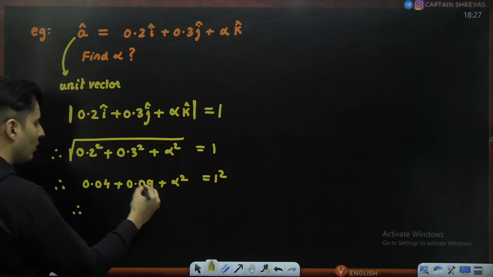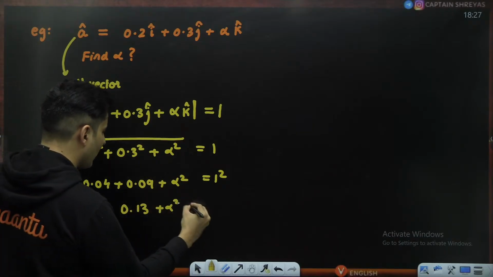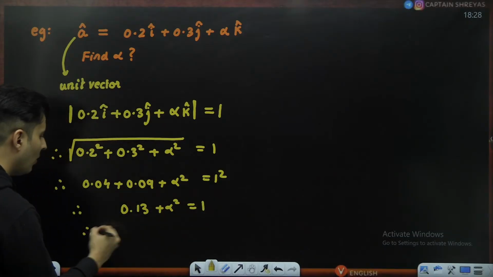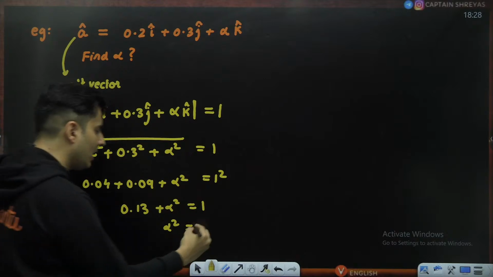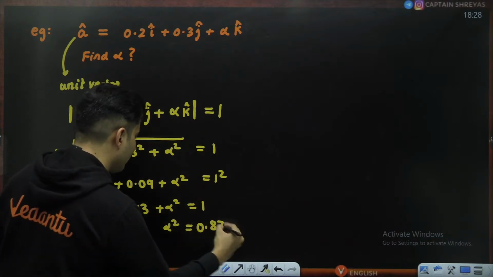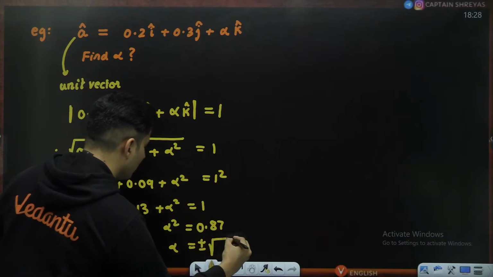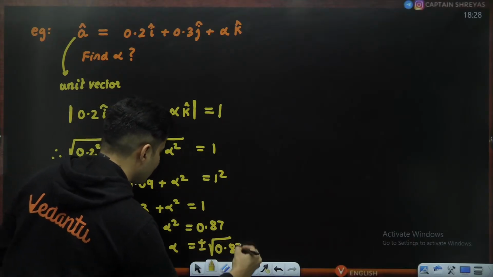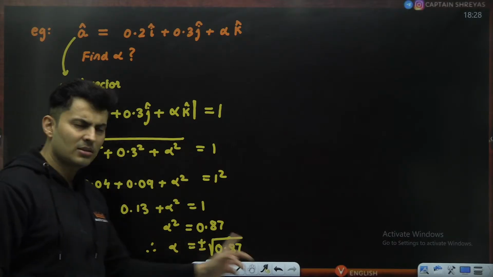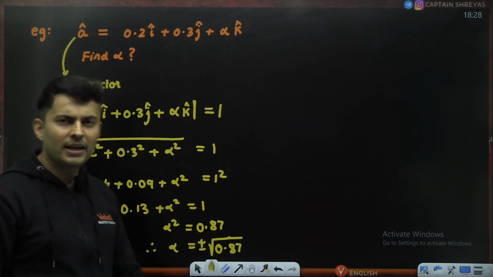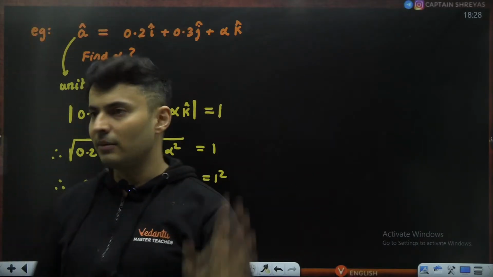So 0.04 plus 0.09 is nothing but 0.13, plus alpha square is equal to 1. Now take alpha square on one side, 1 minus 0.13 is nothing but 0.87. Therefore, alpha will be plus or minus root of 0.87. So that is the right answer. If you substitute either plus or minus root of 0.87, the magnitude will be 1. It will behave like a unit vector.